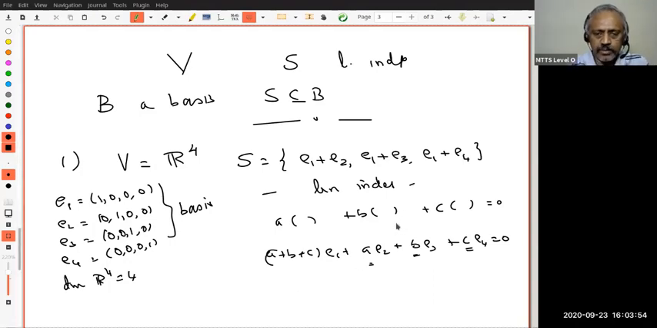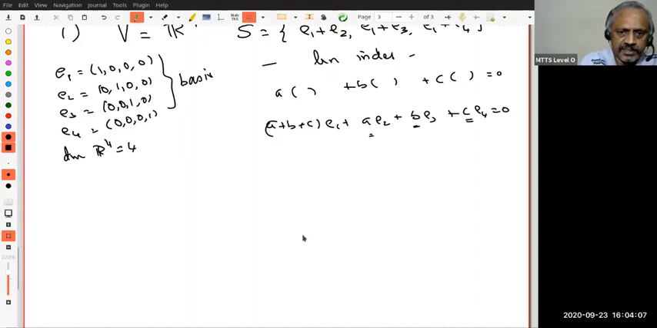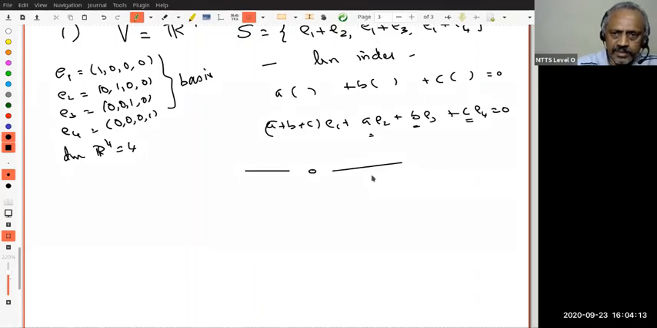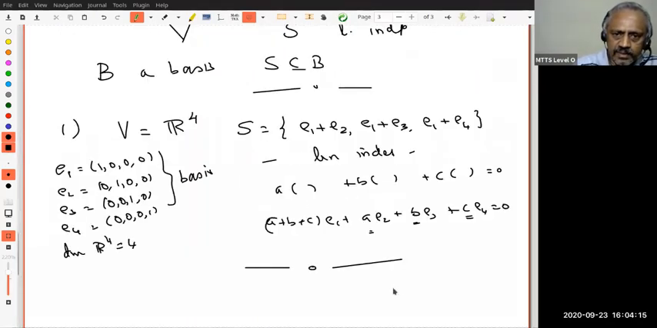Now I want to extend it to a basis of R4. How do I look for that? Okay, this is what I just want to illustrate. In fact, I should have started with that general principle earlier. Now I know e1, e2, e3, e4 is a basis. Here in S, I have e1 plus e2, e1 plus e3, e1 plus e4, right?